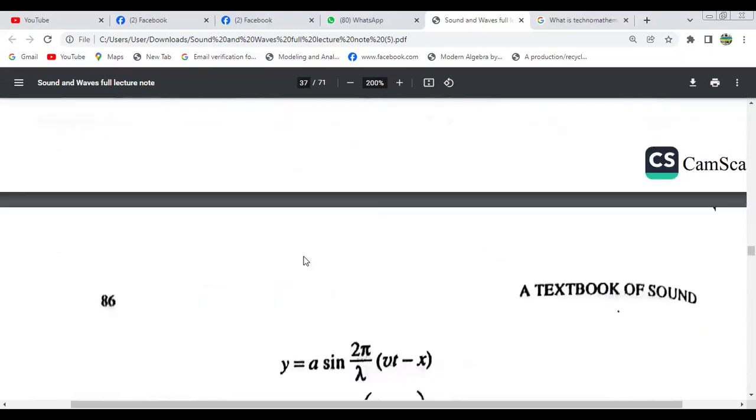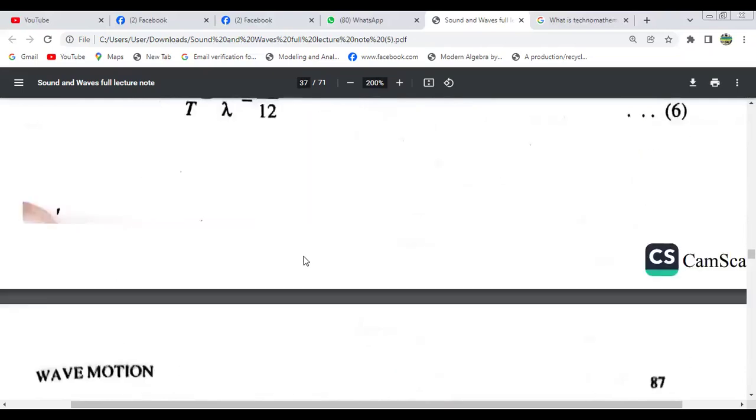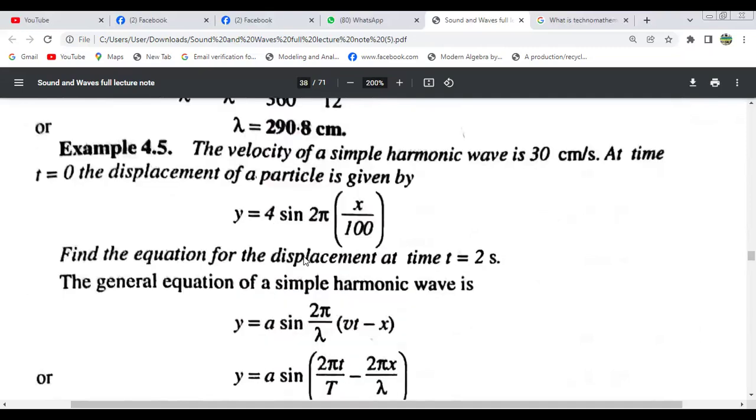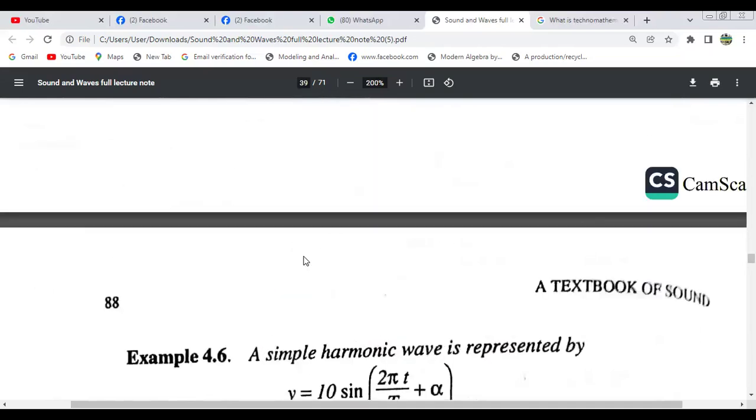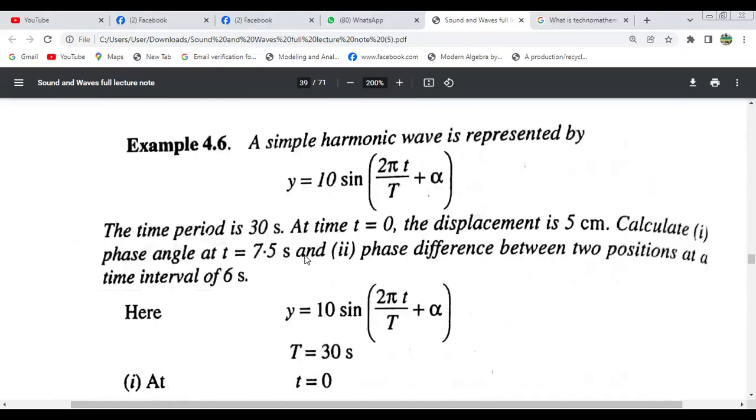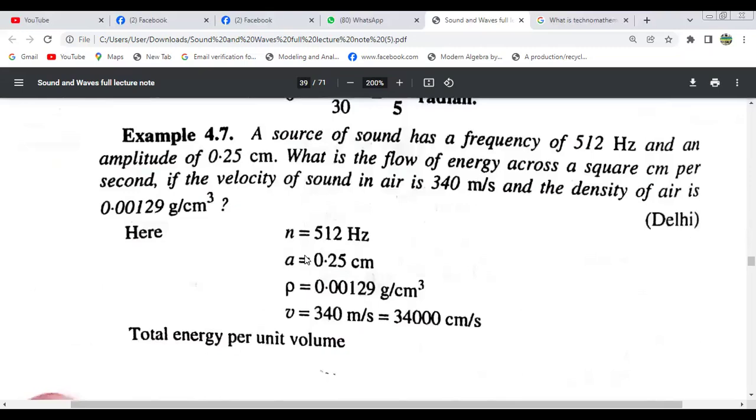Similarly, we can solve another example, this one. Similarly, we can also compare this equation. 4.6 also can be a similar example for you, and 4.7 also uses the same formula.